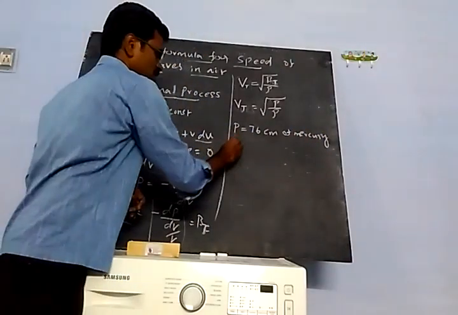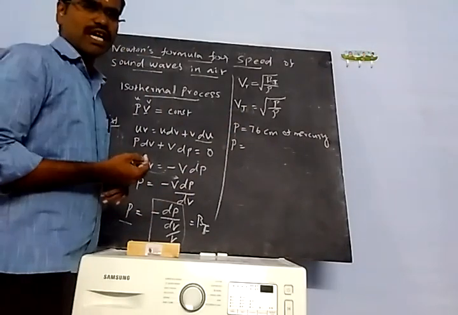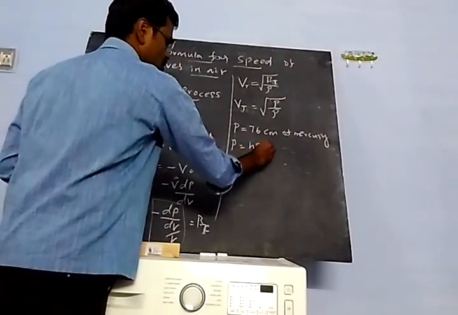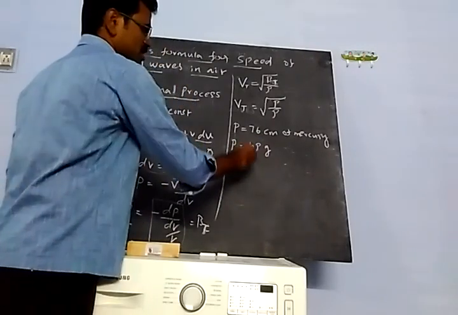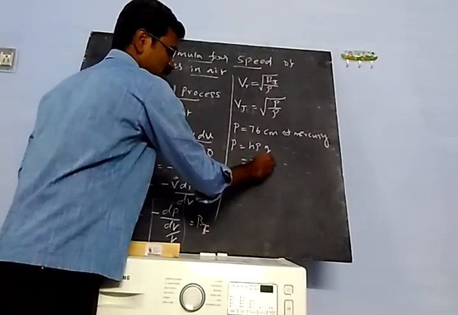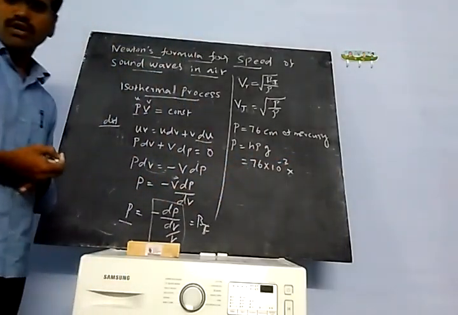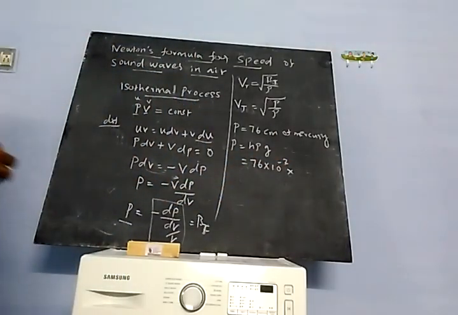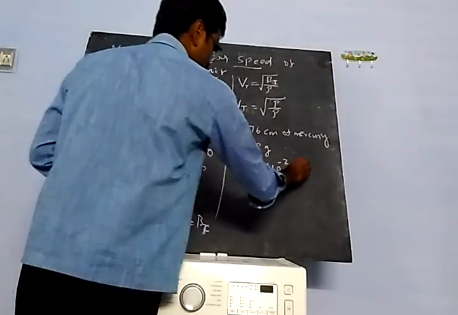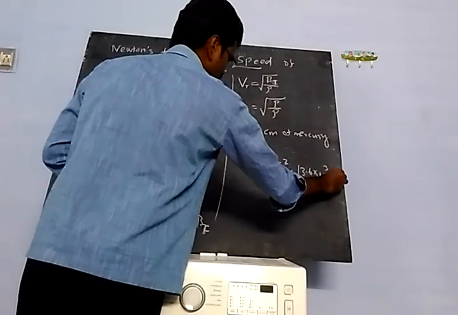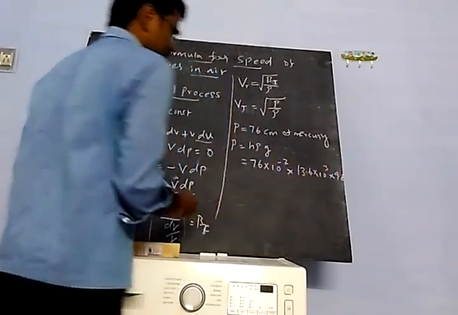So you can calculate that pressure P is equal to H rho g. The H value is 76 centimeter, that is 76 into 10 power minus 2, into the density of mercury 13.6 into 10 power 3, into g value 9.8.